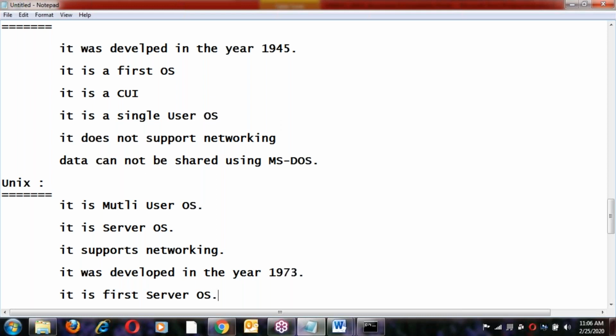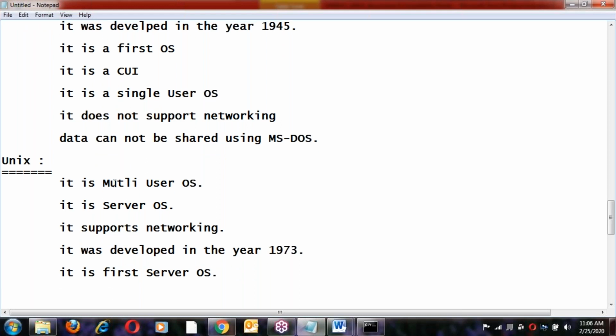It is a multi-user OS and a server OS. It supports networking. It was developed in the year 1973.